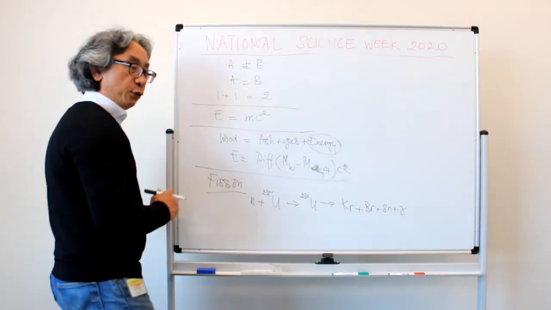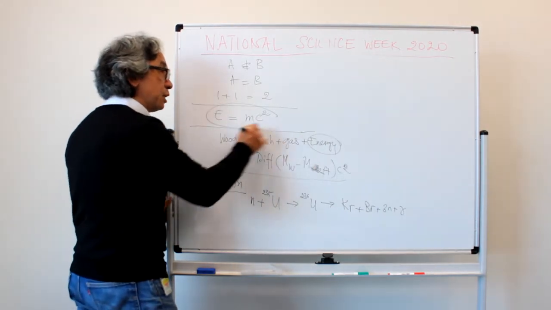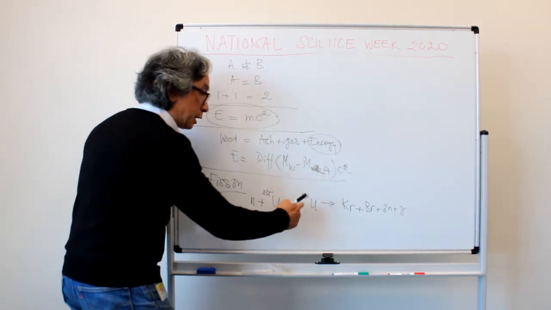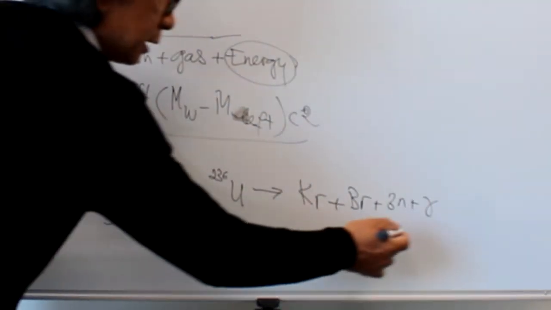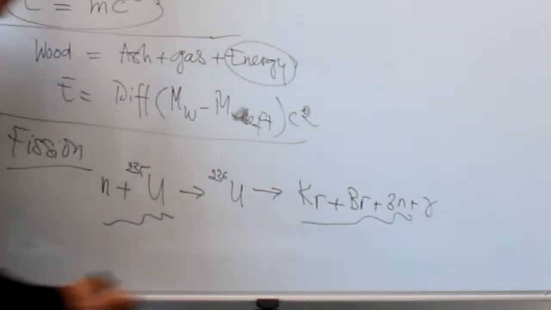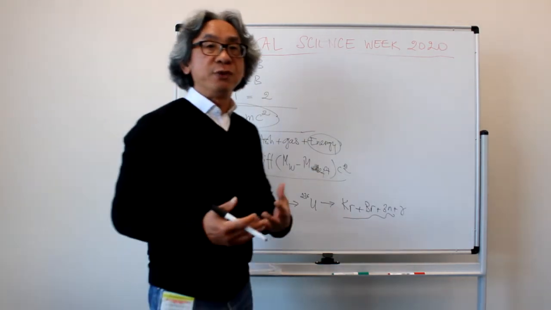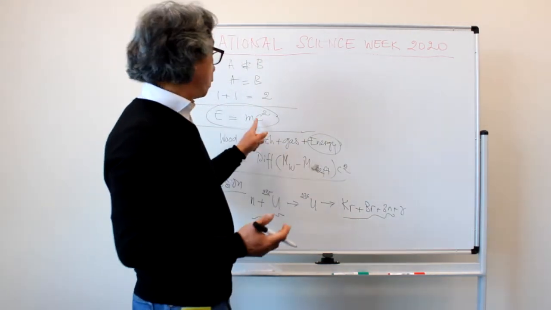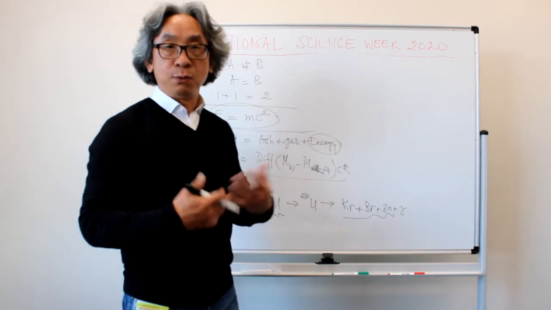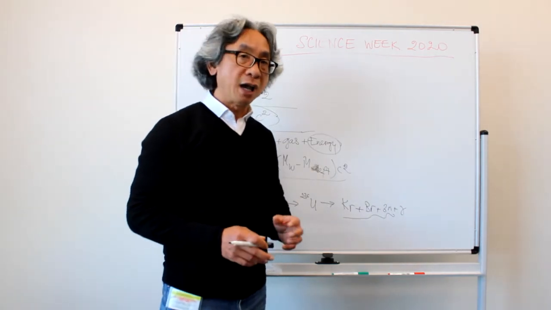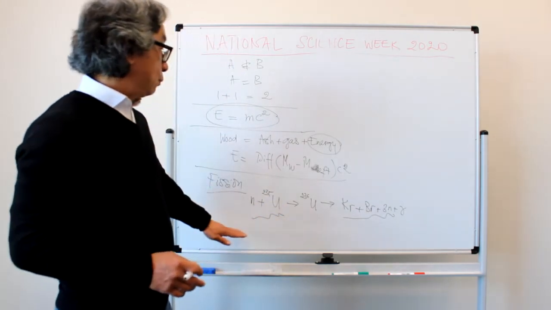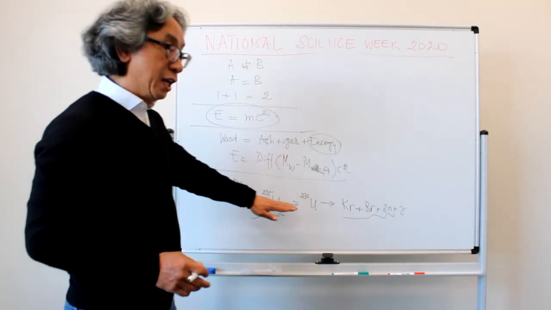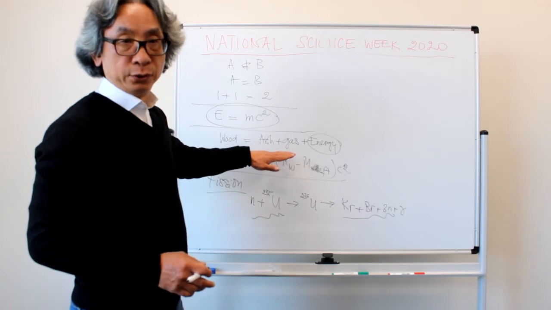But the beautiful thing about this in relation to this equation is that if we take the mass difference, subtract the mass difference that we have, then that is the energy released. Of course, we have to times the c squared, which is the velocity of light in vacuum, squared. And this releases much more energy than burning wood.